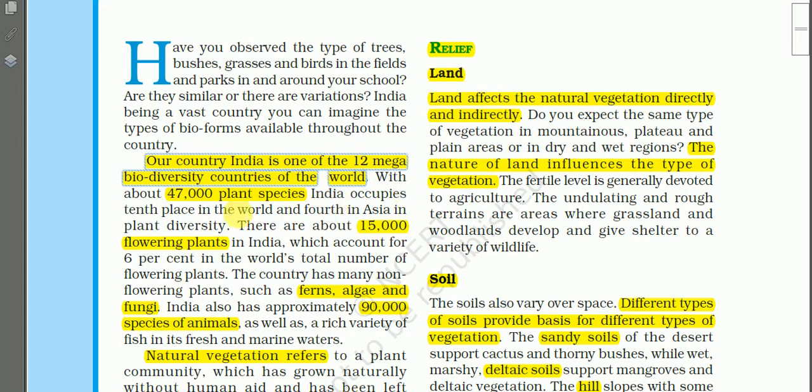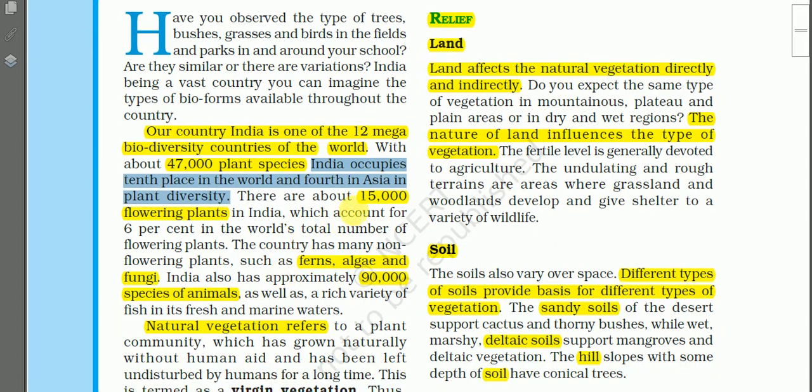With about 47,000 plant species, India occupies 10th place in the world and the 4th in Asia in plant diversity. So India has 47,000 kinds of plants.